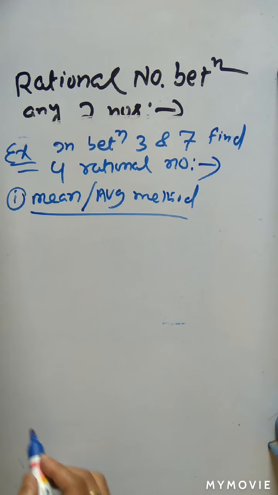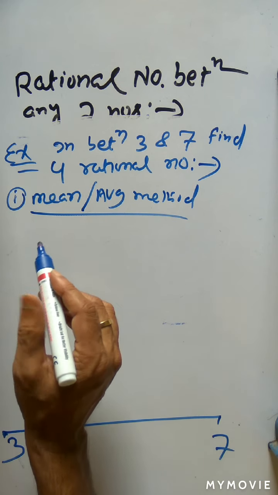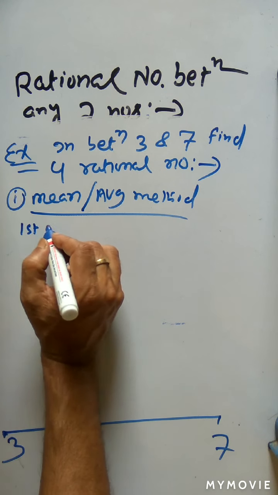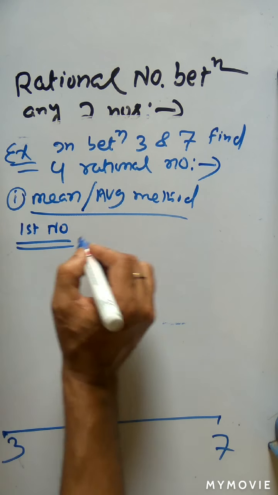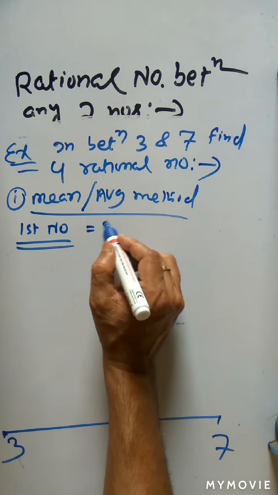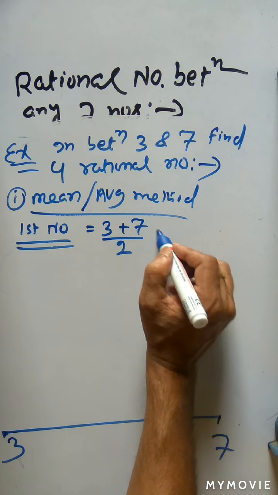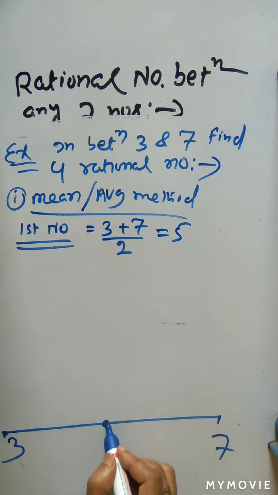Okay, so now see, suppose the first number is 3, the second number is 7. So the first rational number between 3 and 7 is equal to what? The initial number is 3, the final number is 7. Take the average, that is (3 plus 7) by 2, which is equal to 5. So 5 is one rational number in between 3 and 7.